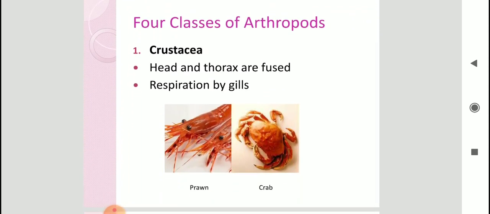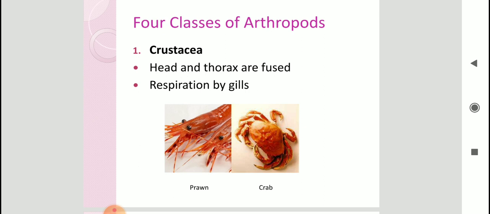Now there are four classes of arthropods. I told you that it is one of the largest groups of invertebrates. So here we find a lot of diversity. On the basis of their characters, they are further divided into four classes. The first class is Crustacea.